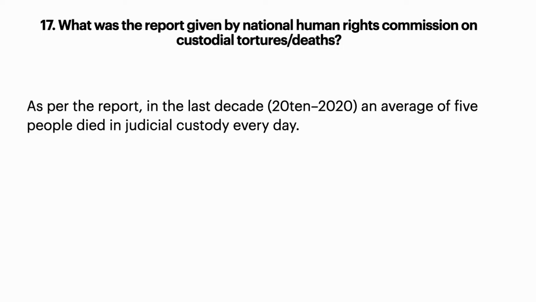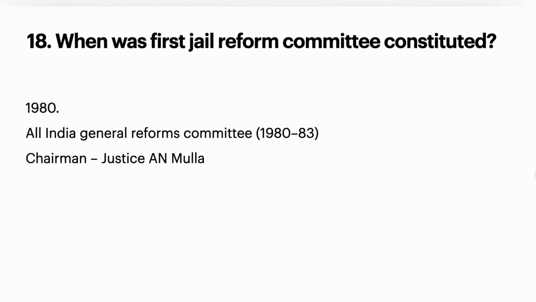What was the report given by National Human Rights Commission on custodial tortures or deaths? So, National Human Rights Commission gave a report. As per that, in the last decade, that is from 2010 to 2020, an average of 5 people die in judicial custody every day.